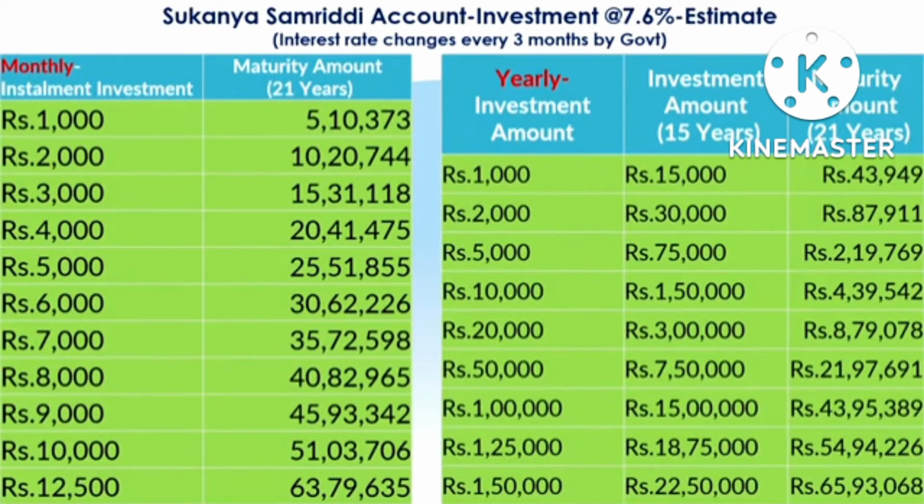Now the rate of interest you can see here. The rate of interest is the highest rate of interest among savings bank accounts in the post office. It is 7.6 as of now in 2022. The interest rates will change every 3 months and will be decided by the government. And as I have told you, the minimum deposit is 250 and subsequent deposits will be in multiples of 50 rupees in a year.